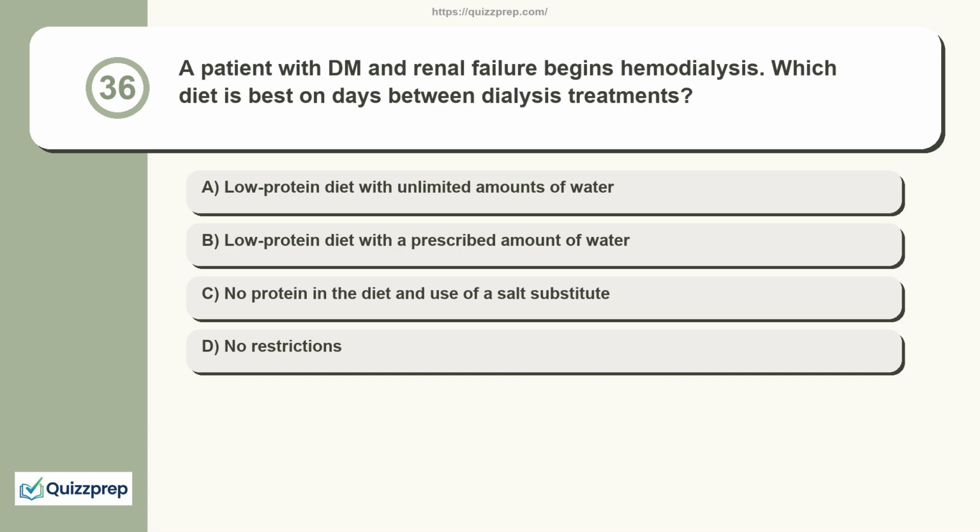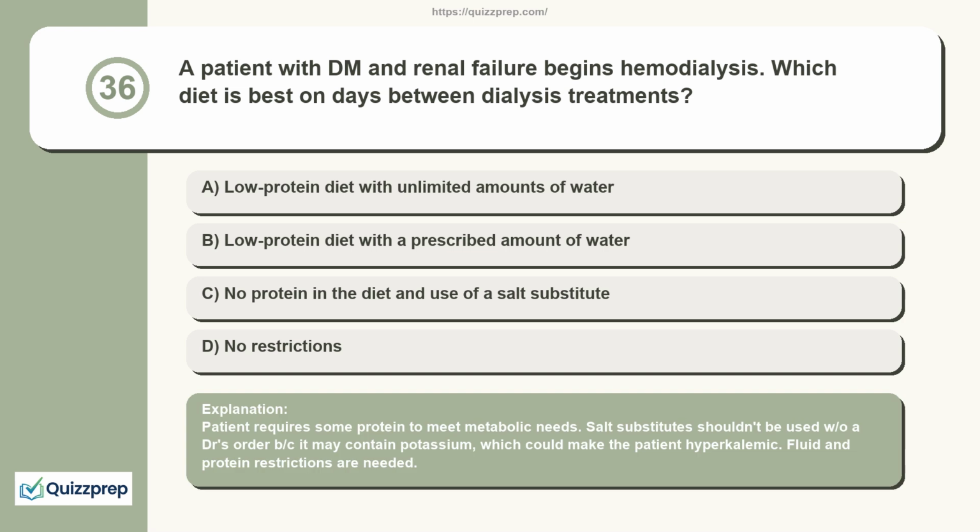Question 36. A patient with DM and renal failure begins hemodialysis. Which diet is best on days between dialysis treatments? Low protein diet with unlimited amounts of water. Low protein diet with a prescribed amount of water. No protein in the diet and use of a salt substitute. No restrictions. Patient requires some protein to meet metabolic needs. Salt substitutes shouldn't be used without a doctor's order because it may contain potassium, which could make the patient hyperkalemic. Fluid and protein restrictions are needed.